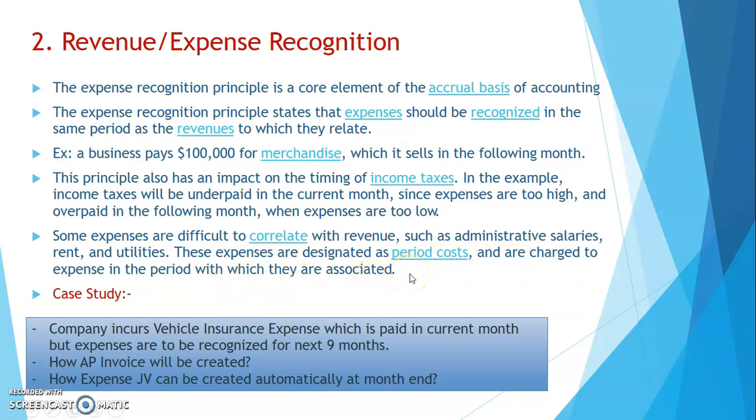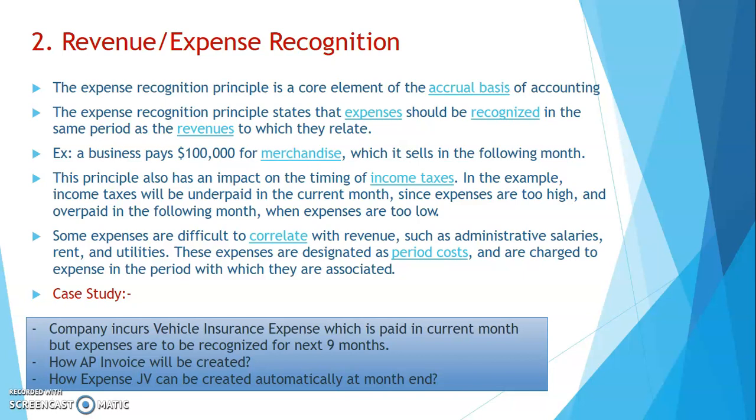So there are many expenses the company incurs which might not be directly related to the revenue which it earns, like the examples given here: salaries, rent, utilities. These expenses are incurred by the company, but the benefit of it is to be received during the full year. It is not only when the expenses are incurred in a particular month.